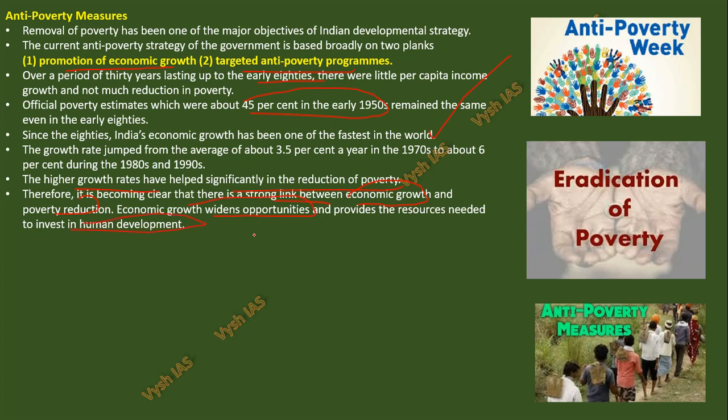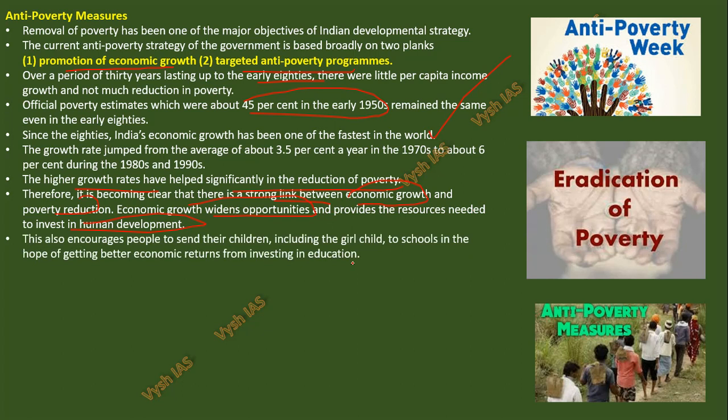As I told, when more people come and start something here, there will be growth here. Economic growth will be there. That time, obviously, they will hire people. Then people will get more money. So that money will again come back to the market, and in the form of taxes, it will go to the government. So the entire system improves if more capitalism or more jobs are created here or more outsiders are welcomed here. This also encourages people to send their children, including the girl child, to school and hope to get economic returns from investing in education.